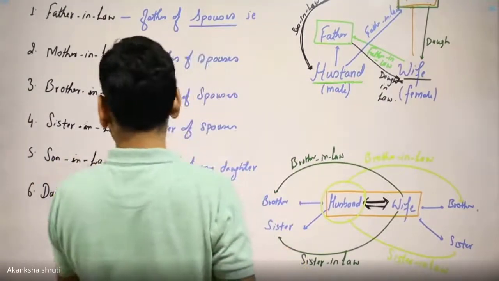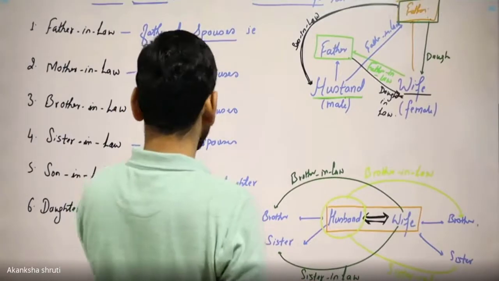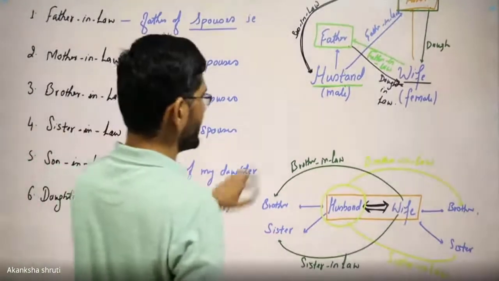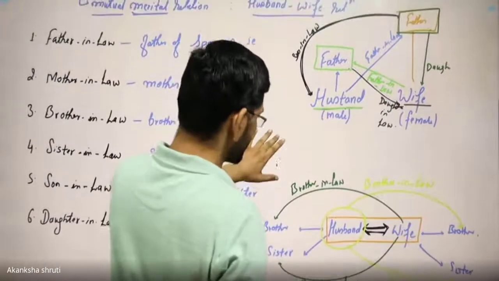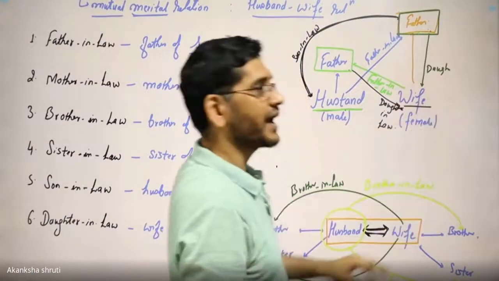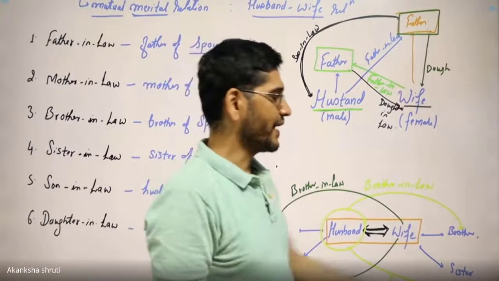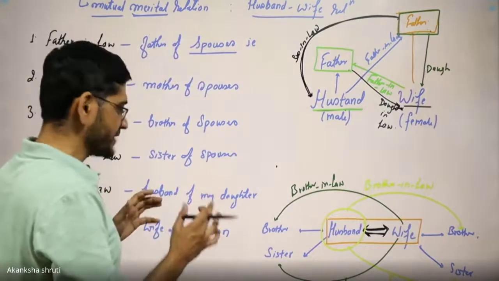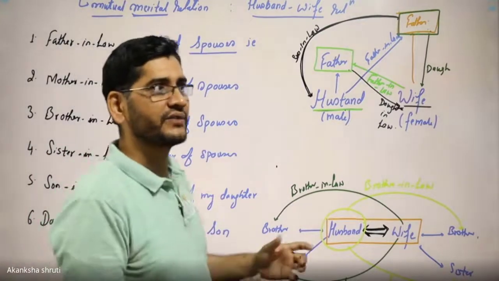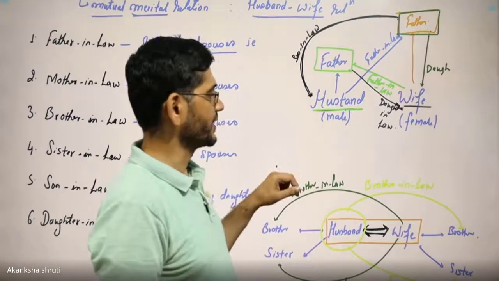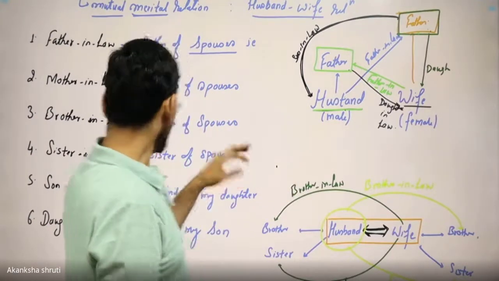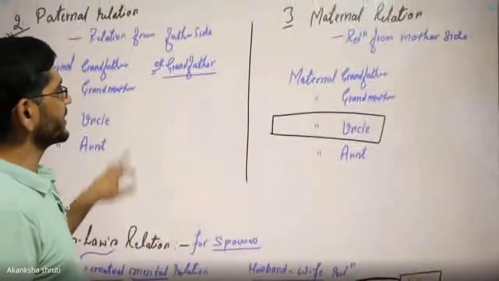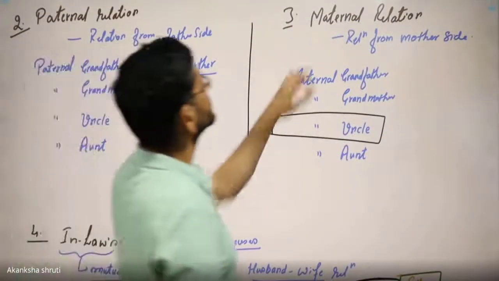So this way, son-in-law means the husband of my daughter, and daughter-in-law means wife of my son. So these are the relations that we are coming across in a family tree. So this was all about the different types of relation existing in a family tree or in a family. But now, based on this family tree and this relation, how the questions are framed, that we are going to understand.